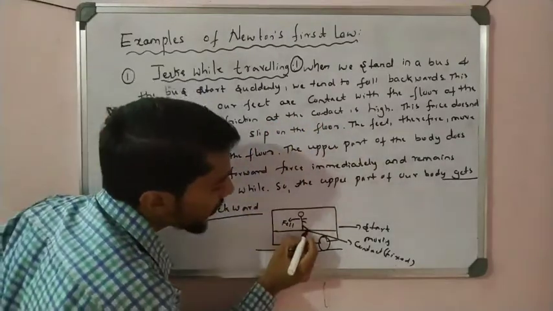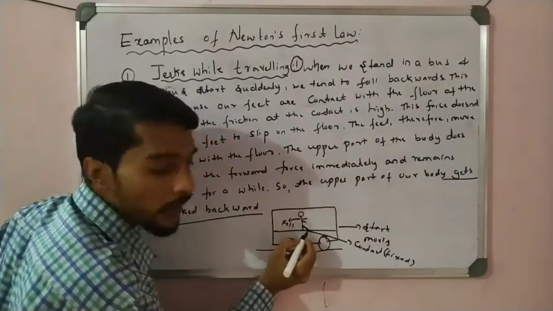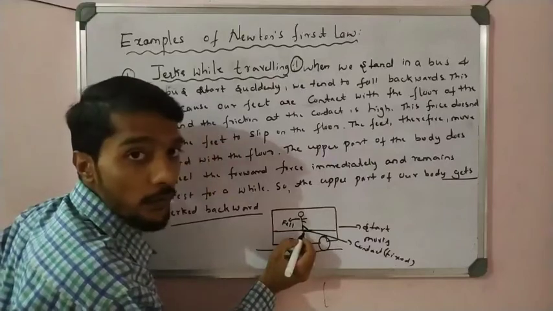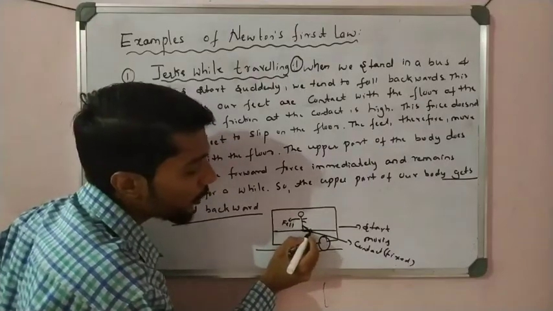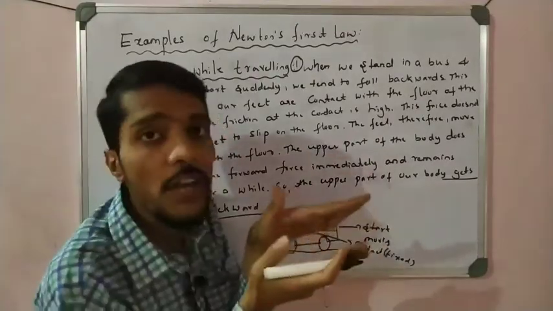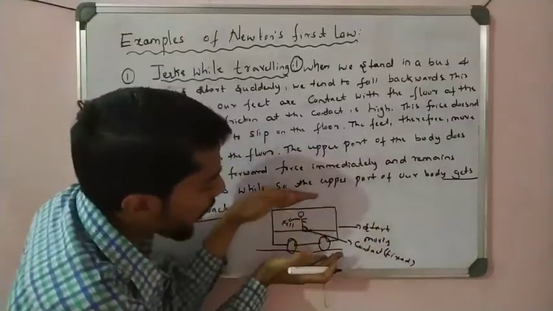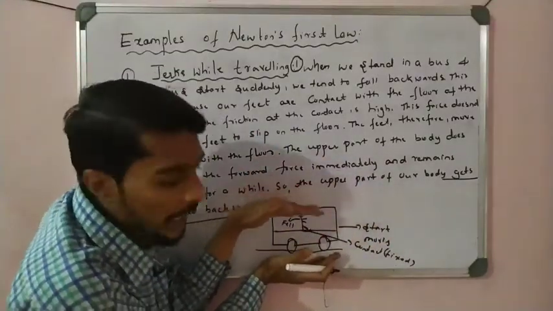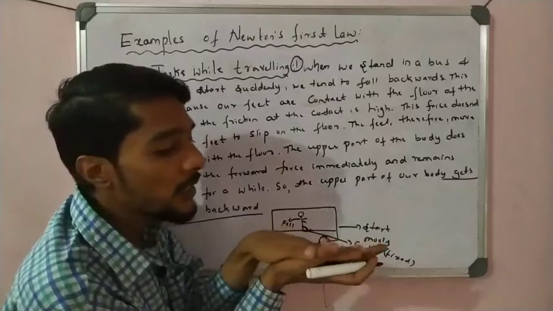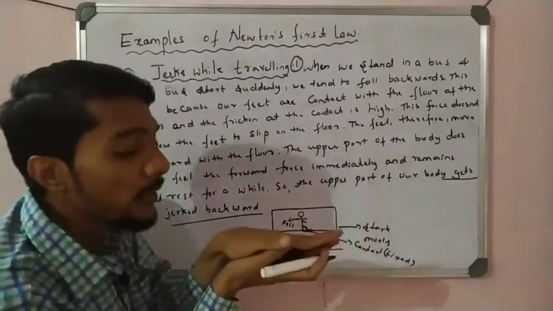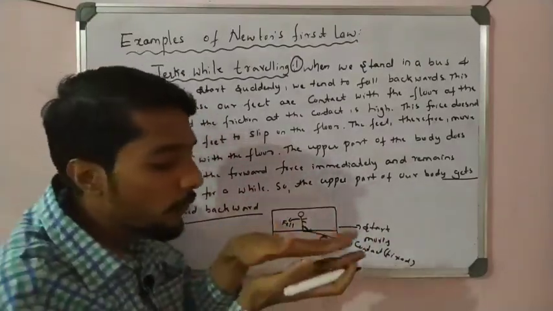One body is our feet, and the second body is the floor surface, and the friction between the two bodies is very strong, very large. That is why our feet stick to the surface of the bus. So because of the motion, the upper body moves, but the feet do not move.